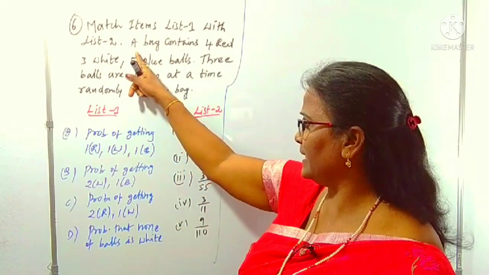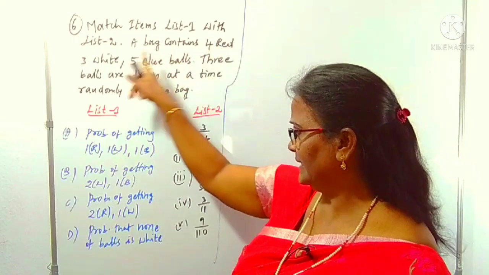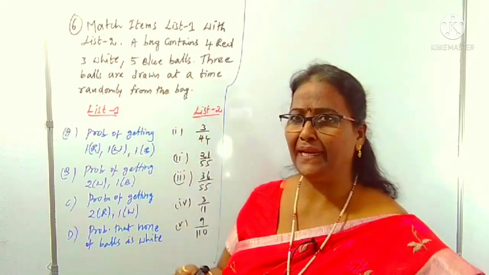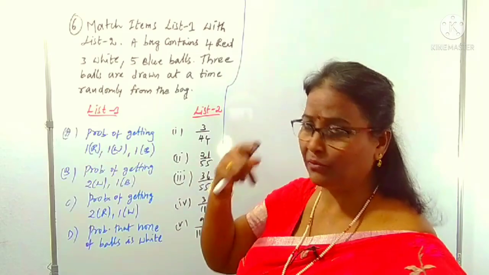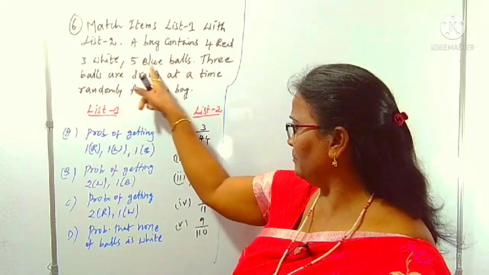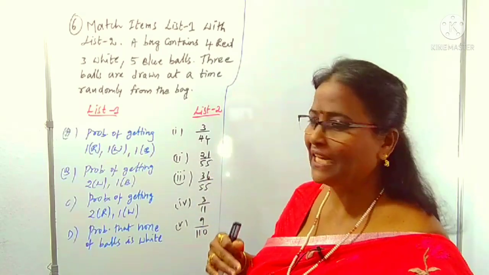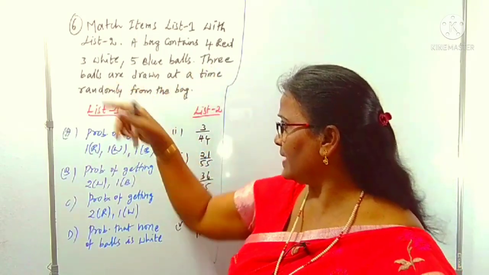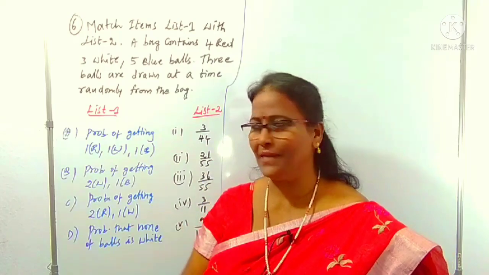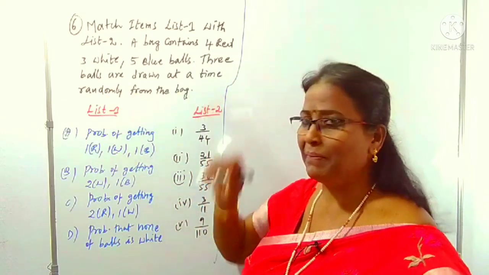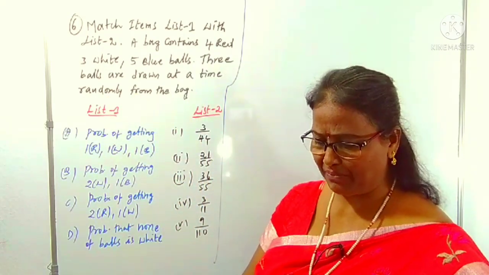What is the given data here? A bag contains 4 red, 3 white, 5 blue balls. The bag contains 3 types of colored balls: red, white, blue. 3 balls are drawn at random. We have to choose the 3 balls randomly from the bag.